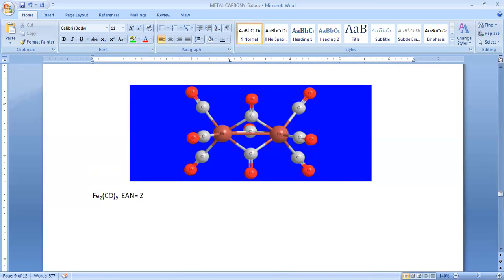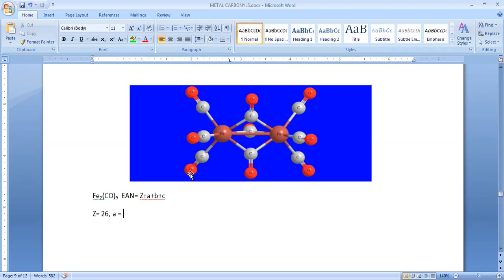Z plus small a plus small b plus small c, where Z is the atomic number of iron, 26. Next, a is the number of electrons donated by terminal carbonyl groups.